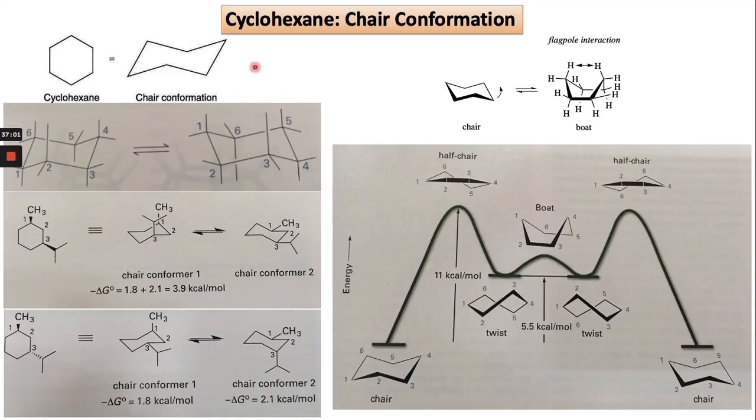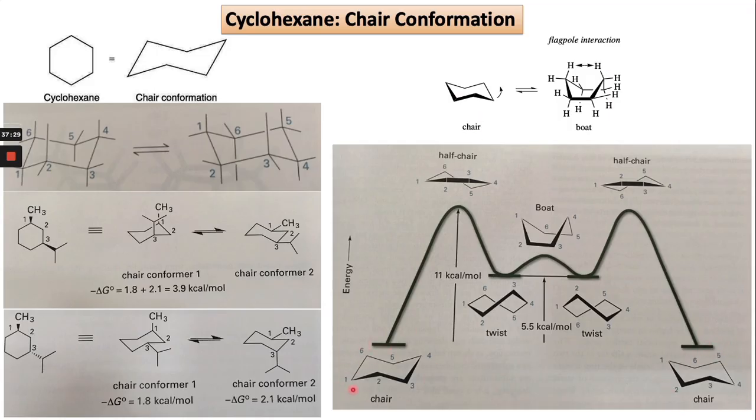So these are the conformations in case of the cyclohexane. That is cyclohexane in 2D. This is the 3D chair conformation of cyclohexane. You can see while converting the chair into boat, the boat has the flagpole interaction because of the hydrogens. That's why the most stable conformation is the chair conformation, right?